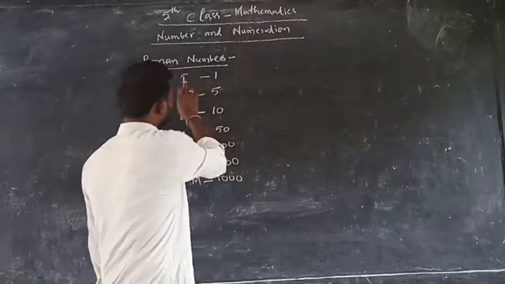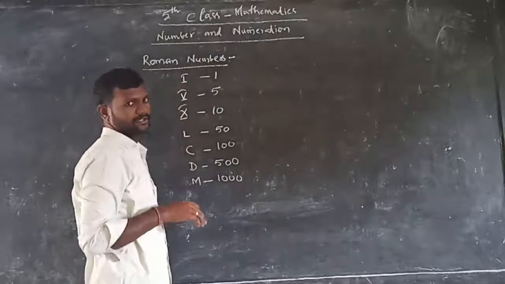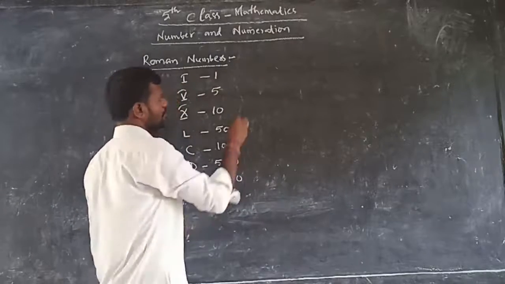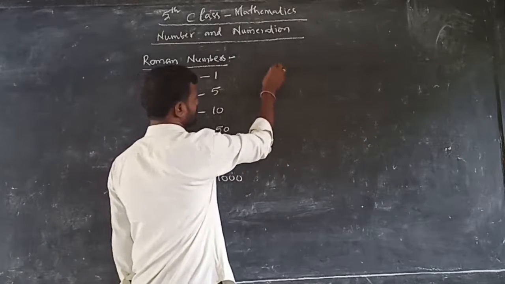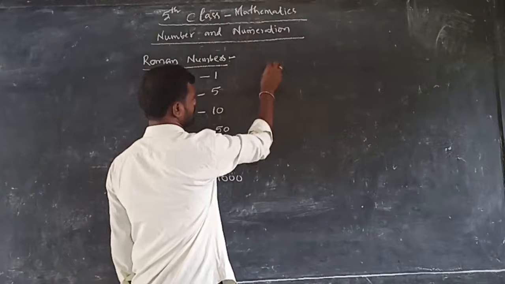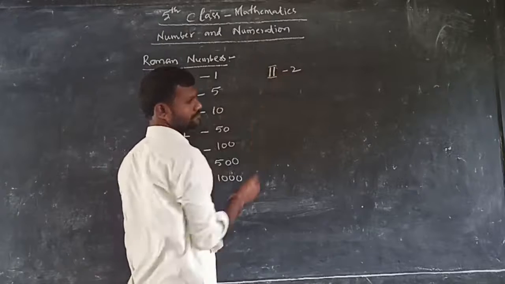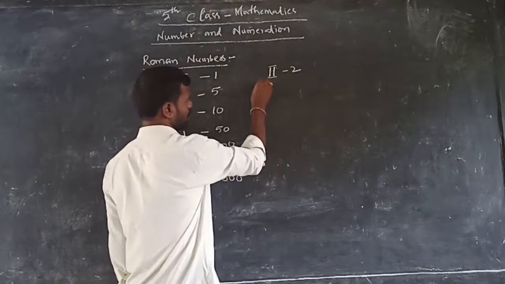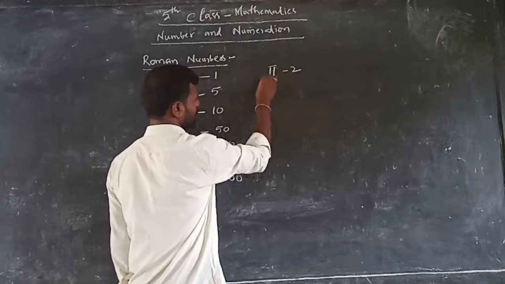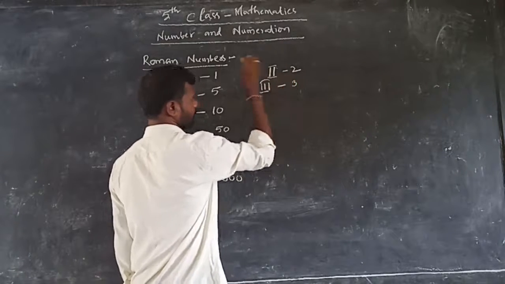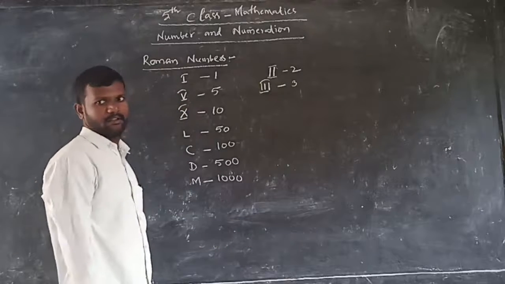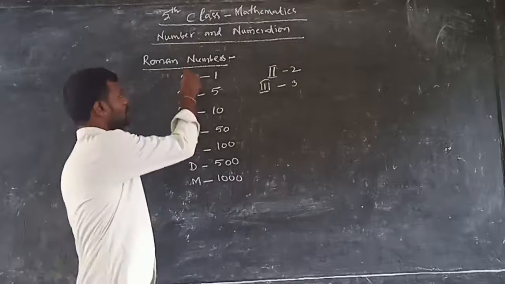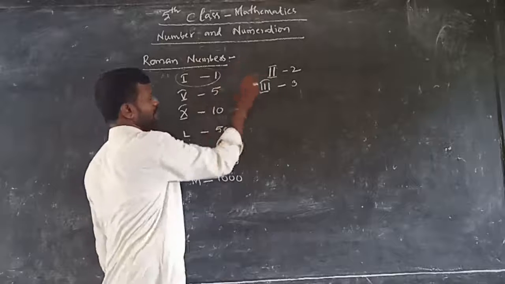So now if we want to write any number, how can we write it? I have said that 1 means 1 line, I. 2, how can I write 2? 2 means what should we write? We should take 2 lines. So this is how much? 2. Next 3. 3 means what? 3 lines gives 3. Okay. For 1 and 2, 1 is the nearer number, that's why we wrote like this.